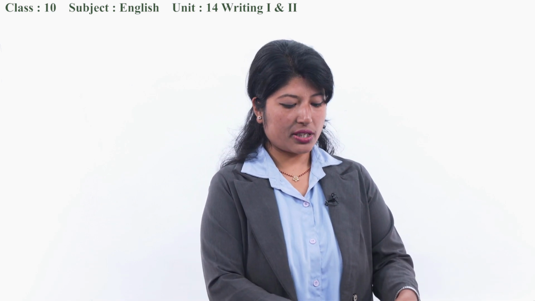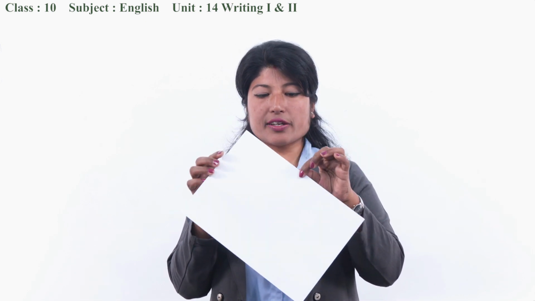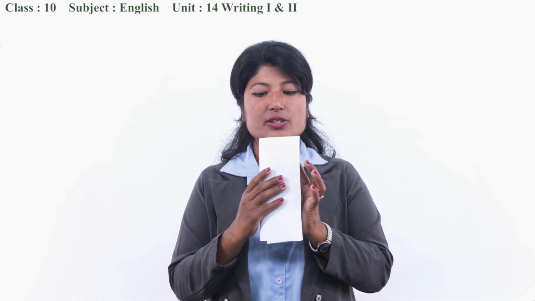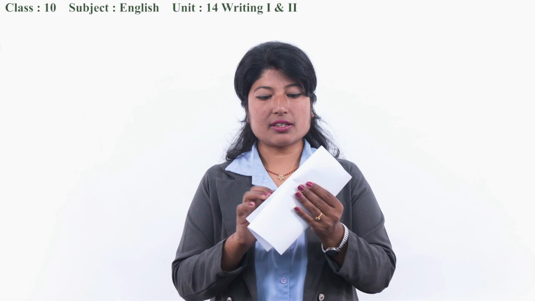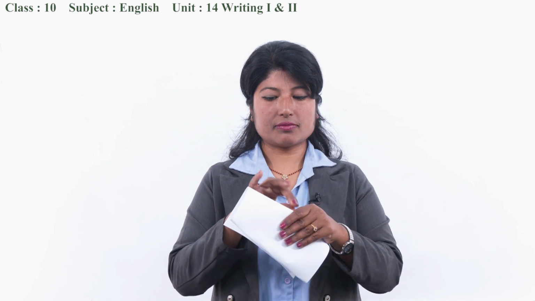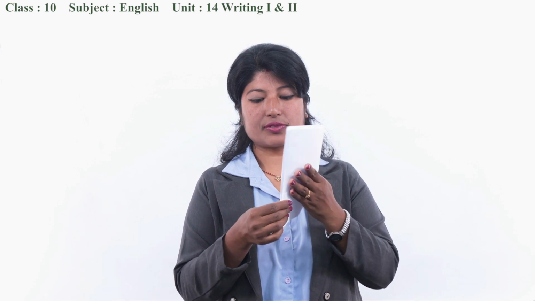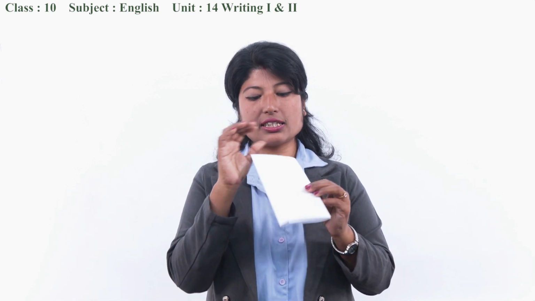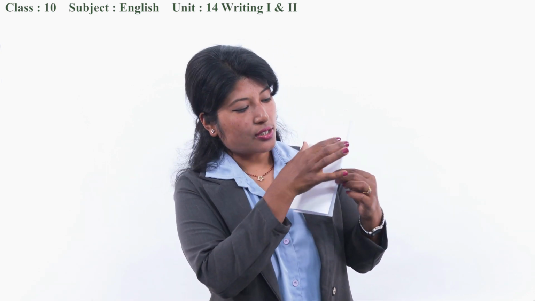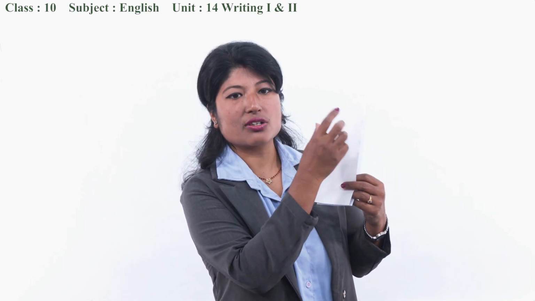Okay, let me show you how big the brochure will be. So you can see A4 size paper. When A4 size paper is folded in this way, it becomes a three-folded paper. Okay, a brochure is of this size. You will find brochures of this three-folded size. So here in this size you can see the brochure. So this becomes our cover page. The cover page is either about an institution or a place or tourist.